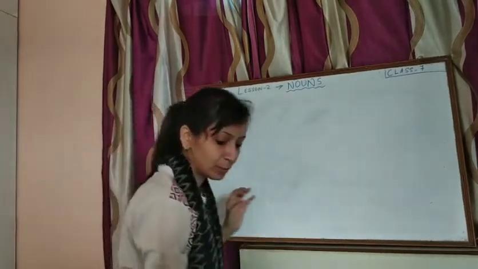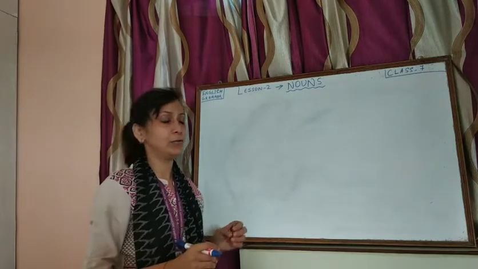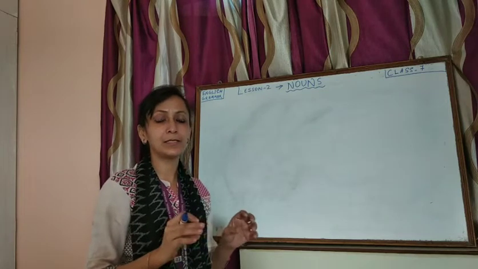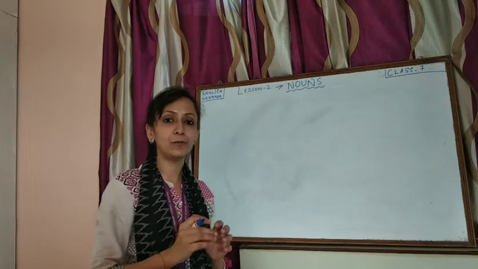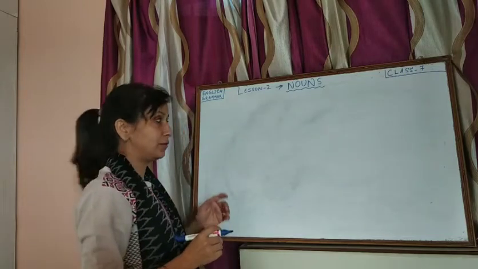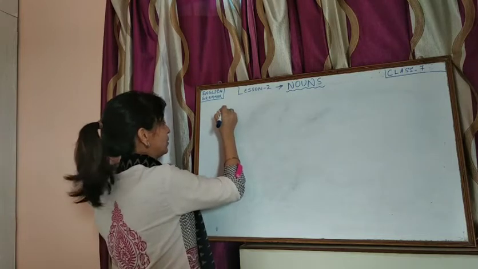Now the main topic that is discussed in the lesson that we are going to learn now is the placement or the use of nouns in a sentence, in which different ways nouns are used in sentences. So for that we will first have to know what are the different names given to such uses.